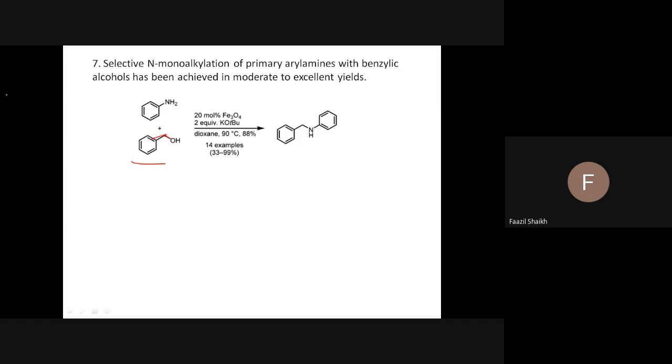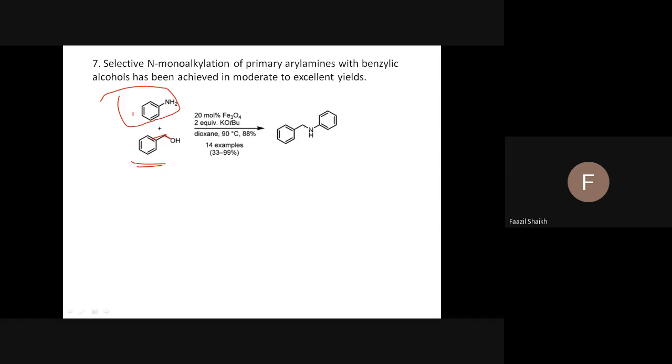We are changing the second partner: sometimes we go for beta-keto ester, sometimes dicarbonyl, sometimes alkyne, sometimes amide, sometimes nitrile. So you just have a simple approach for that. Here also, again we have changed the substrate. Suppose this is the substrate and this is the reagent, or vice versa, no problem, it depends on what you call it. If you call this the substrate, what will the other be? Reagent. If this is the substrate, this will be the reagent. So this is again an example of carbon-nitrogen bond formation.